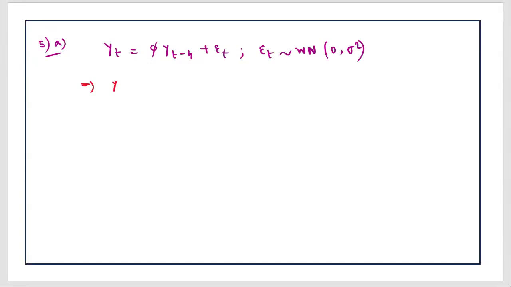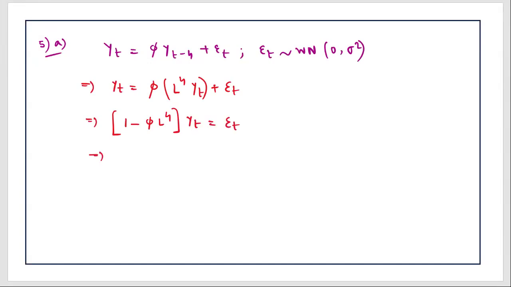Now, what you can do from here is write Y_{t-4} as L to the power 4 Y_t. This is the lag operator. If you remember, we have previously worked with this operator. So now you will take Y_t on the left hand side. This will be (1 - phi L^4) Y_t, and here you have epsilon_t as it is. Let me write, L is the lag operator.